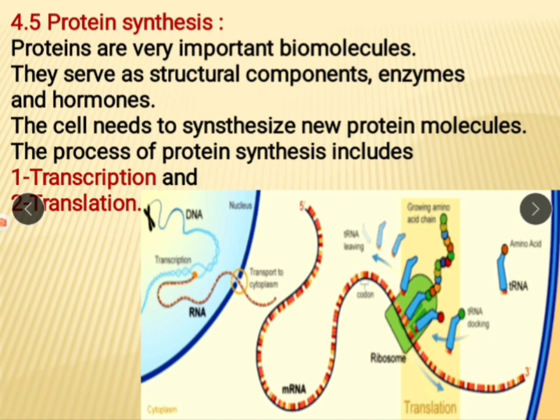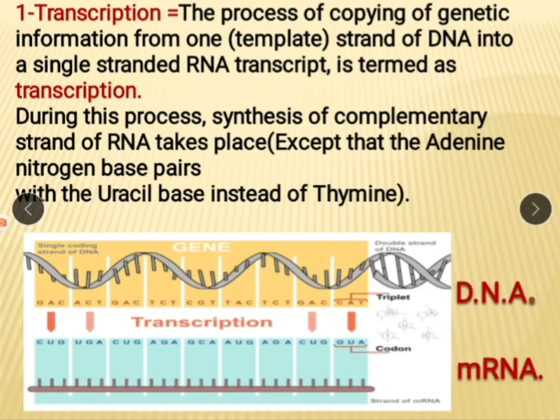See here, this mRNA is produced in the nucleus, and from DNA it carries information or message, and it comes into the cytoplasm attached to the ribosome, and that message is actually about protein synthesis.